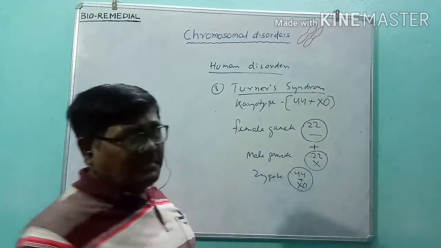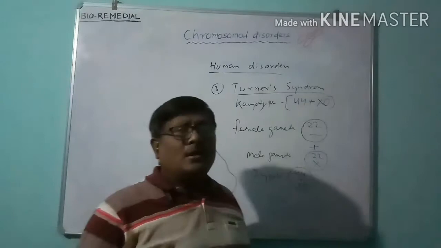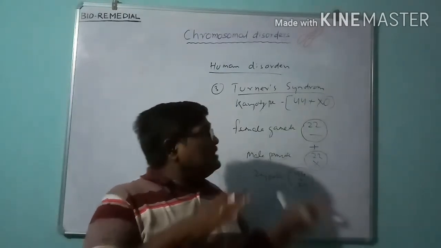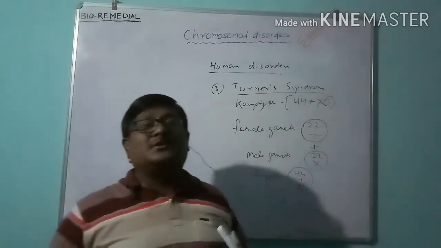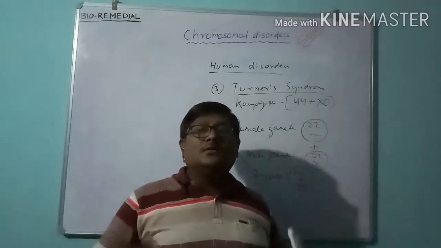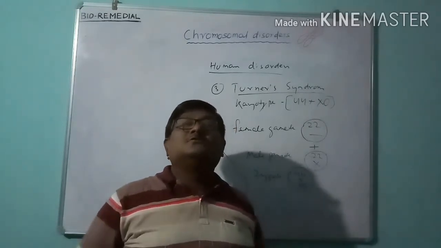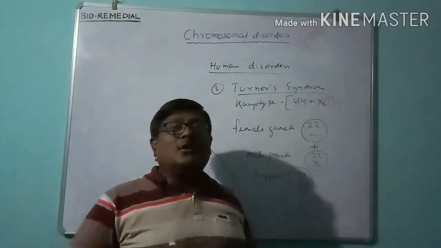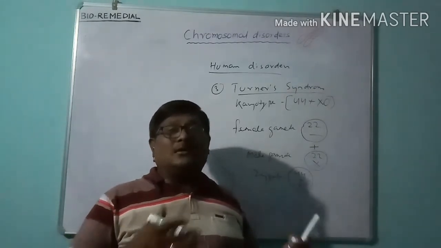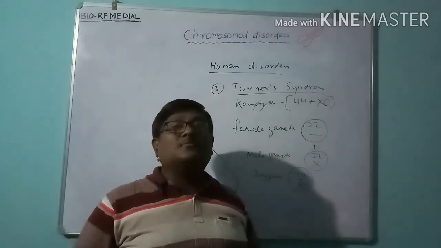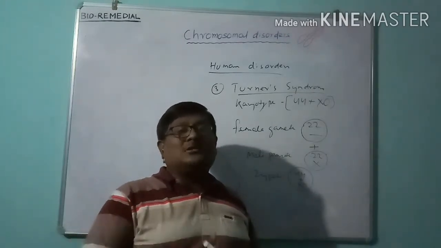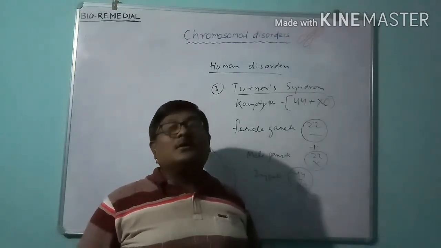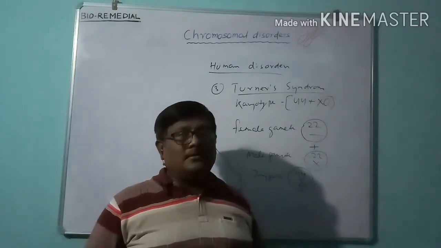O means there is an absence of either the X or Y chromosome. So these are all three syndromes, which we understood arise due to non-disjunction: the number of chromosomes deviates from normal, and the symptoms expressed differ from normal.